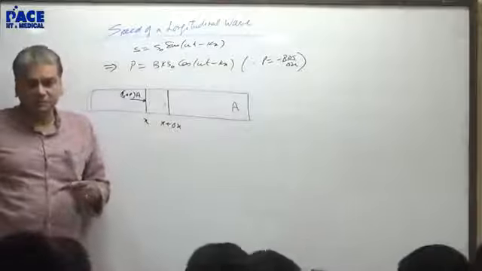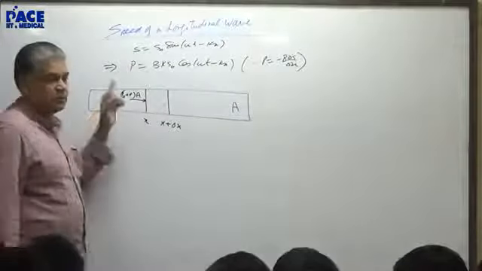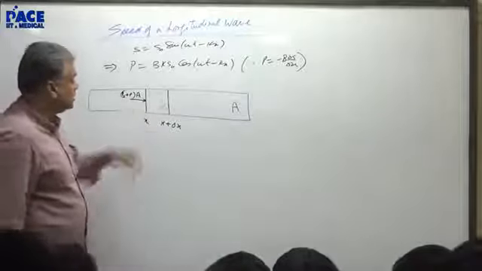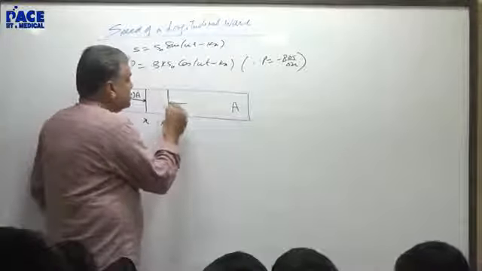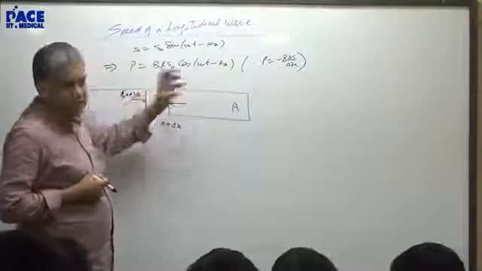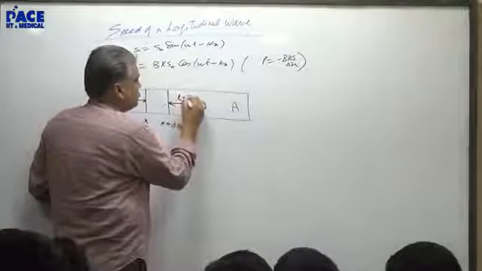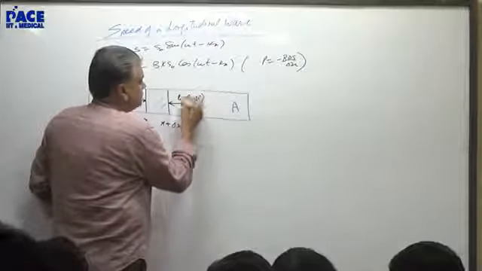This is the gauge pressure, the pressure more than the mean pressure. P0 plus P. What is the pressure there? This pressure will be from this equation, P plus delta P. That's the gauge pressure. And anyway, you have the mean pressure which is P0. Total pressure will be so much.